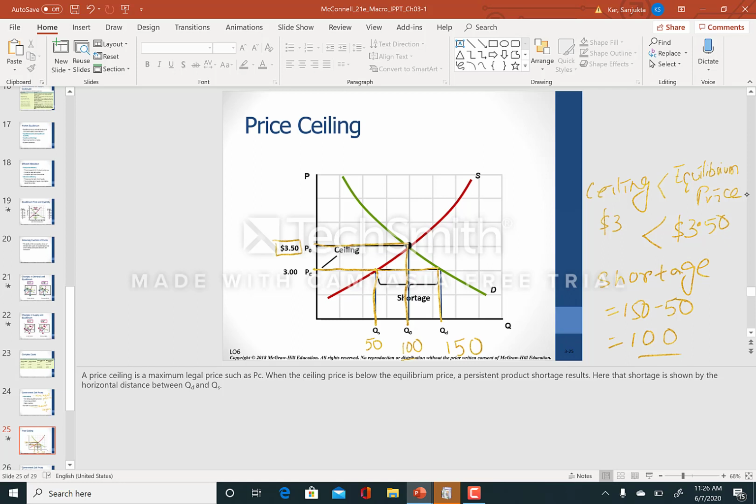So you might ask a question, if we have a shortage, why are we not going all the way up from $3 to $3.50? The answer to that question is the definition of price ceiling is a maximum legal price. Anything below this $3 price is allowed. You can charge a price below $3 all the way up to $3, but anything above this $3 is not allowed. That is why we can't go above this $3 price line.